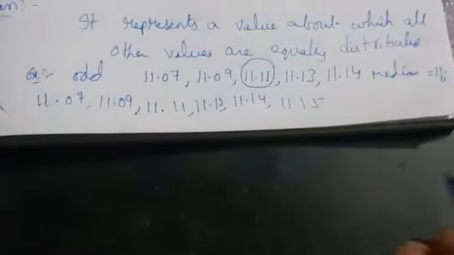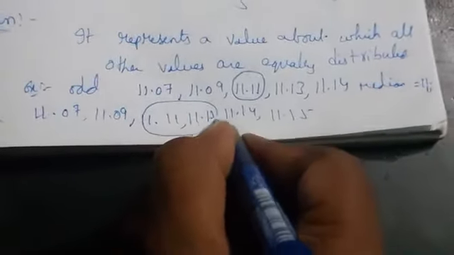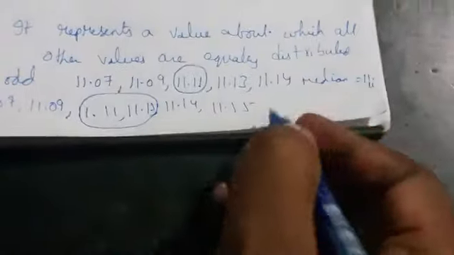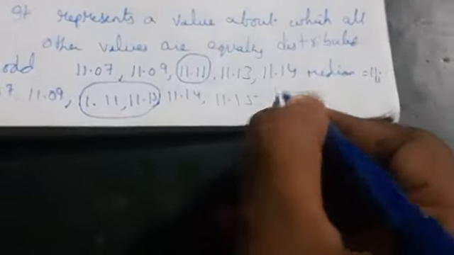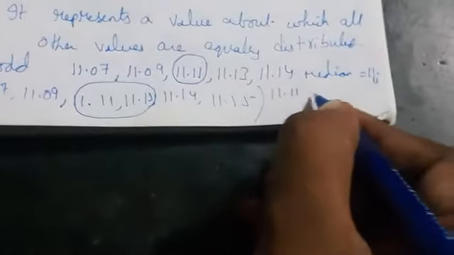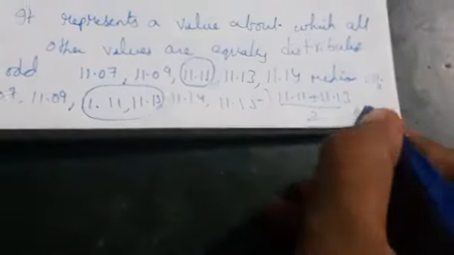So 6 values we have got. Here we take the middle 2 values and find their mean. The answer we get is the median. So 11.11 plus 11.13 divided by 2 gives 11.12. So this is the median.